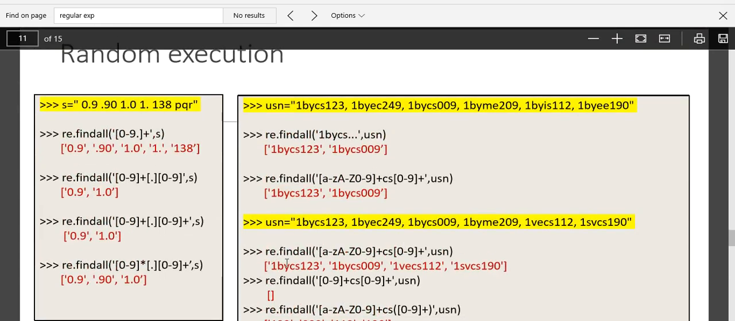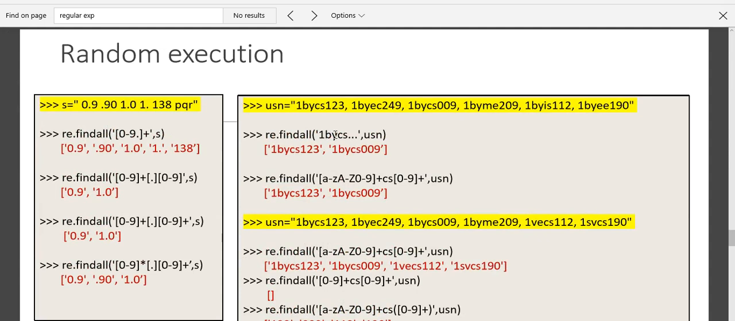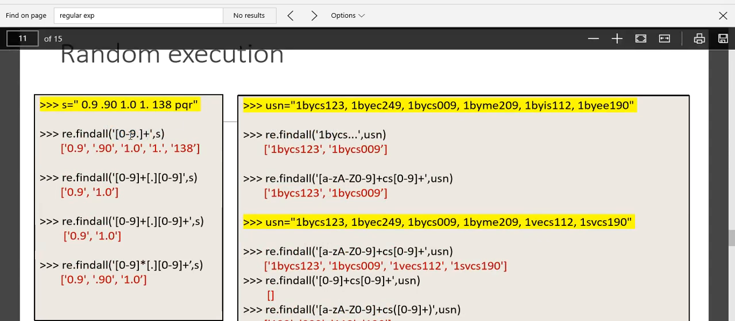There are a lot of examples here. If you are using square brackets, please remember: when you are using square brackets, it says any number of characters from 0 to 9, plus any number of digits, which may also have a dot within it.